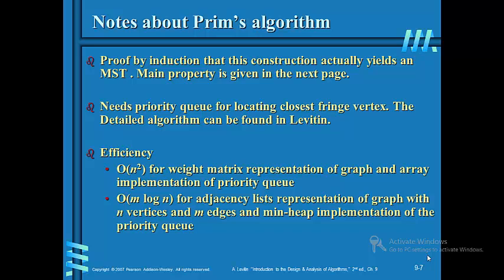Prim's algorithm involves a proof by induction that the construction actually yields an MST. The main property is given next. It needs a priority queue for locating the closest fringe vertex. The detailed algorithm can be found in Lecture 10. The efficiency of Prim's algorithm is big O of n squared for the weight matrix representation of the graph and array implementation of the priority queue. Next, big O of m log n for the adjacency list representation of a graph with n vertices and m edges, and minimum heap implementation of the priority queue.